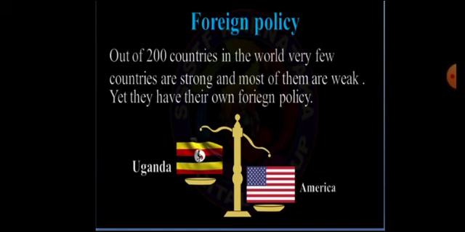It means it is heavy compared to Uganda. What is the reason? Because America's economic development is high compared to Uganda. But remember one thing, whether it is a developed country or an underdeveloped country, both of them have their own foreign policy.